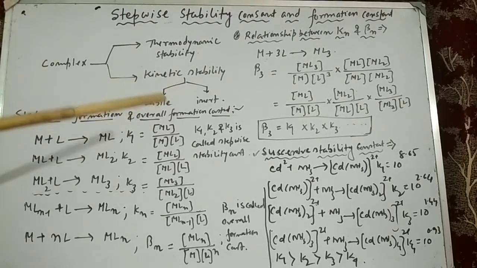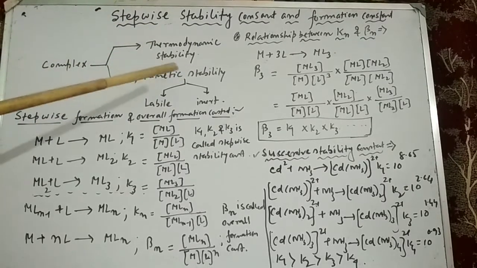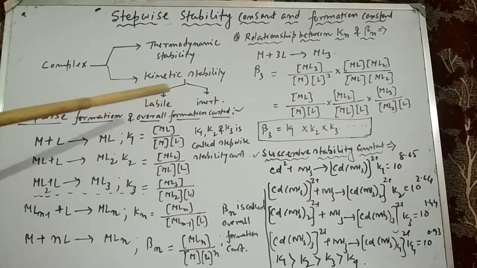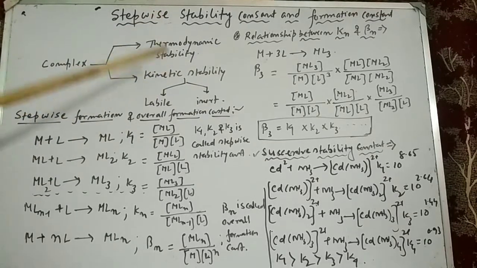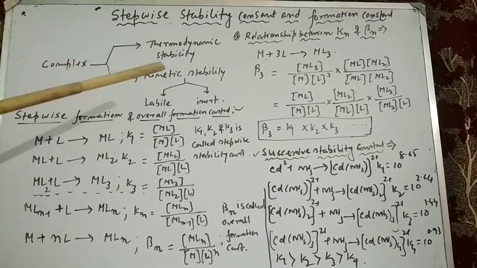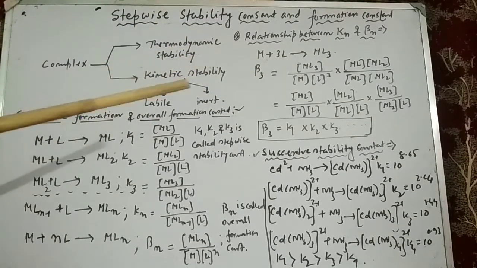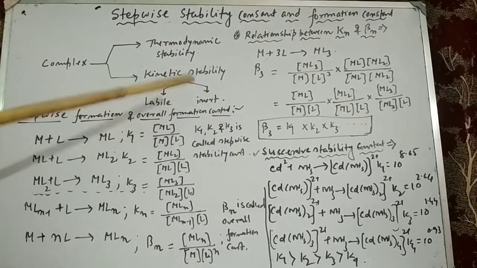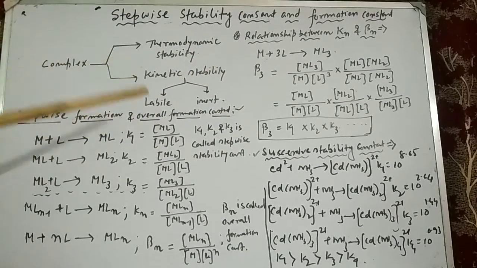That's why we can say that a thermodynamically stable complex may be labile or inert, and similarly a thermodynamically unstable complex may be labile or inert. That is, there is no correlation between thermodynamic stability and kinetic stability. And generally we consider that a complex which has a high CFSE value is a very inert complex, and a complex which has a very low CFSE value is a very labile complex.